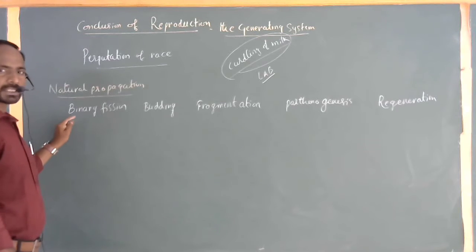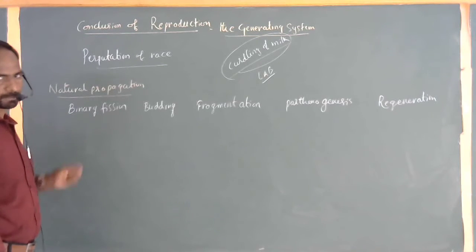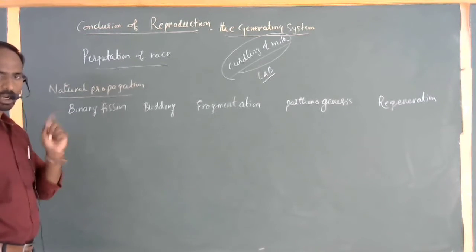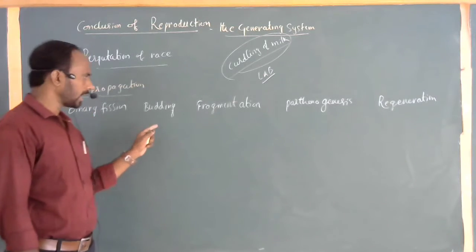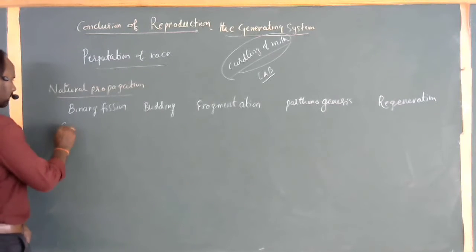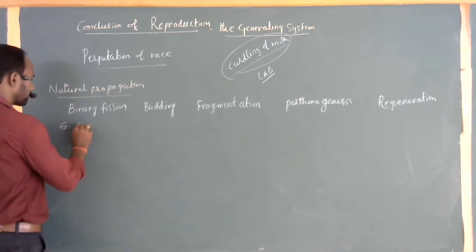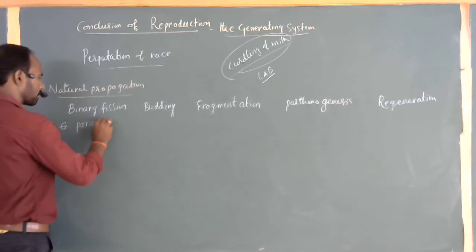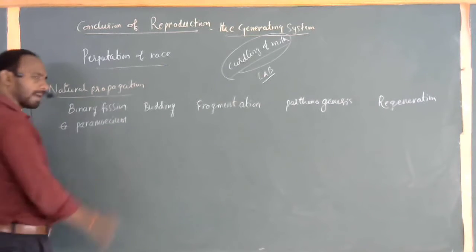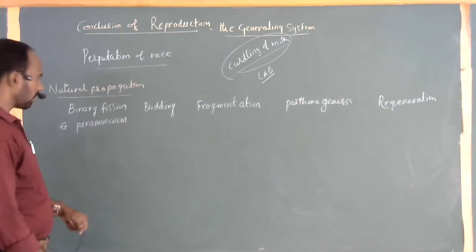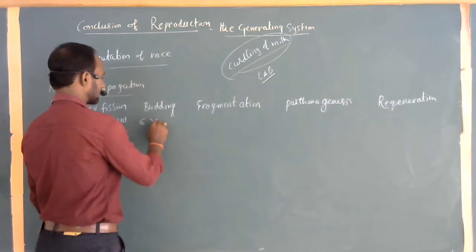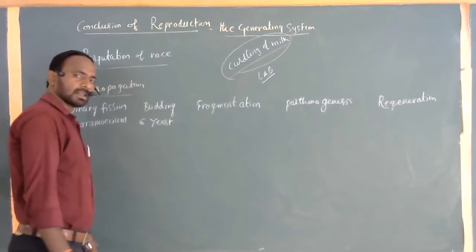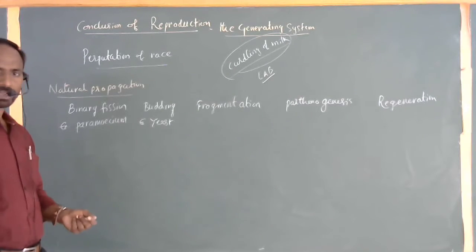Binary fission, the best example is mostly Paramecium. One organism splits into two equal bits. Budding, the best example is yeast. Examples of binary fission: Paramecium, and also bacteria and amoeba. Budding, example yeast. Buds are formed on the surface of the body of the adult one.